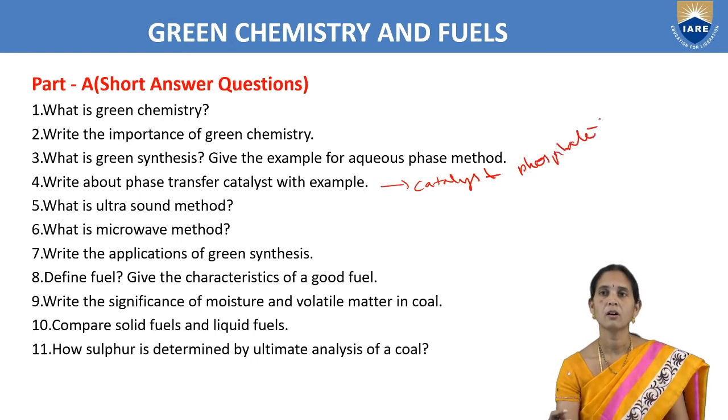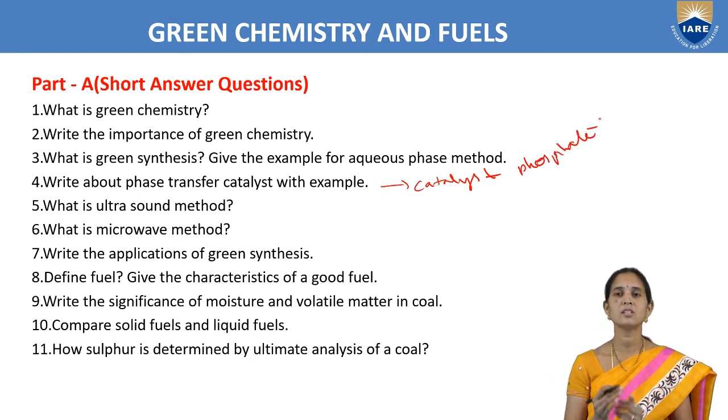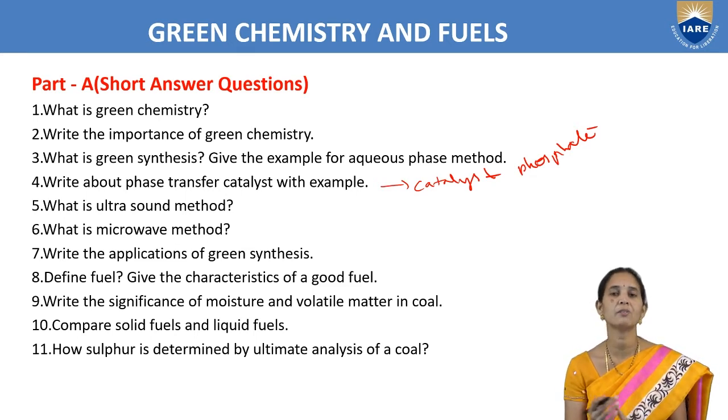This catalyst will transfer from one phase into another, from the aqueous phase to the organic phase, where the chemical reaction takes place, and finally we get the chemical product.